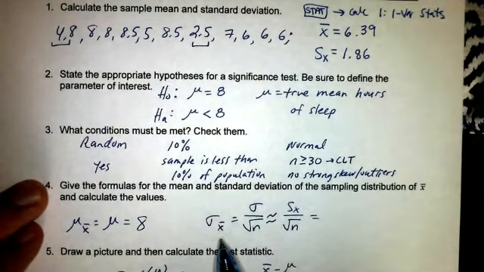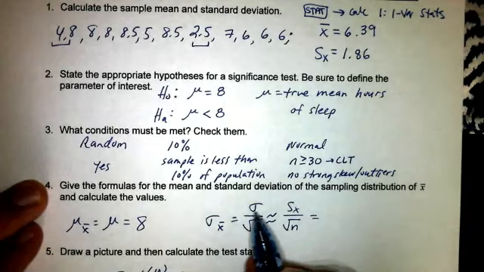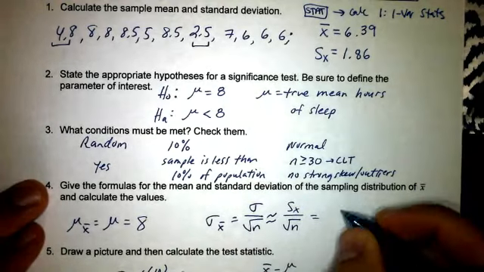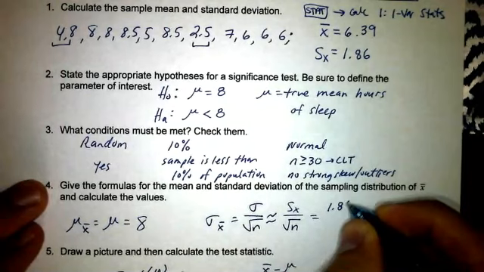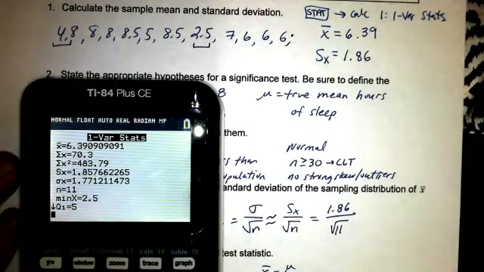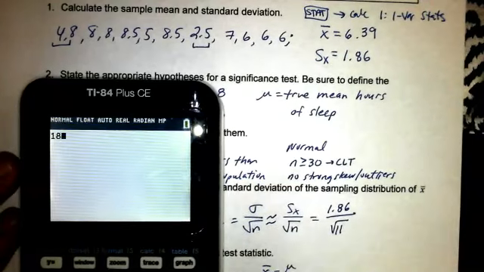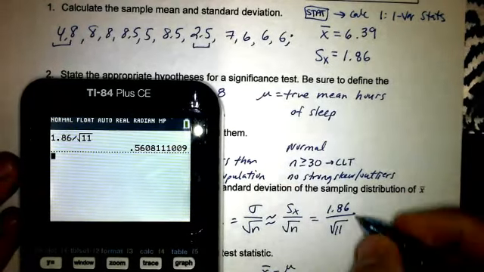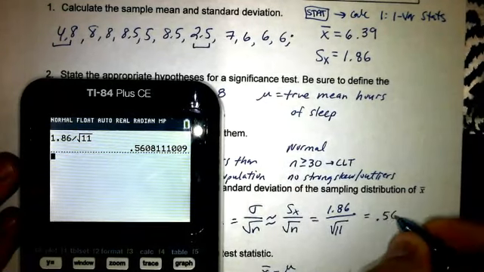And then we're looking for our sampling standard deviation here, and we would take our population standard deviation, but we don't have that, so we'll take our sample standard deviation divided by the square root of n. So that'll be 1.86 divided by the square root of 11, which gives us 0.56.